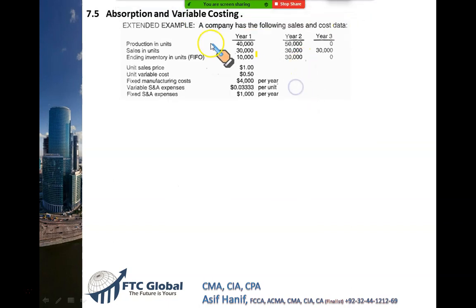A company has the following sales and cost data. In the first year, production was 40, sale was 30. Production is 40, sale is 30, it means production is more than sales. Next year, production was 50, sale was 30. Still production is more than sales. But in the last year, look at this, there is no production, only sales. In this case, sale is more than production.